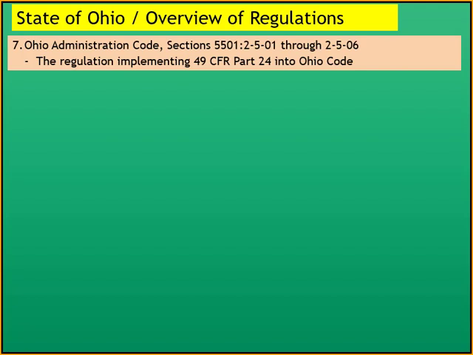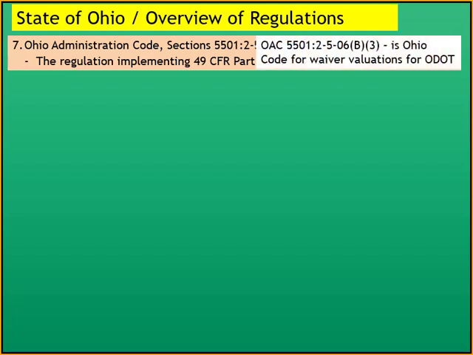All right, next is Ohio Administrative Code. And the section of the code that deals with real estate acquisition is 5501:2-501 through 2-506. And these regulations are what implements 49 CFR Part 24 into Ohio Code. And in particular, B3 is the Ohio Code for waiver valuations, and we've already looked at it.